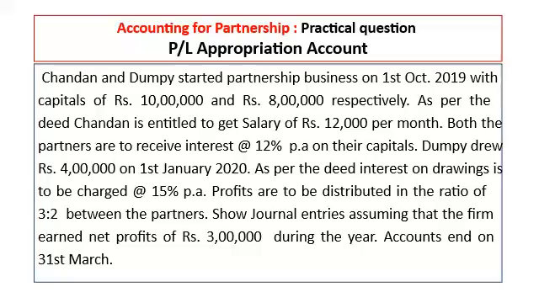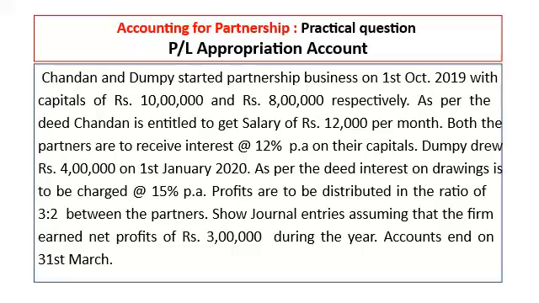Both the partners are to receive interest at the rate of 12% per annum on their capitals. Dumpy drew rupees 4 lakh on 1st January 2020. As per the deed, interest on drawings is to be charged at the rate of 15% per annum. Profits are to be distributed in the ratio of 3:2 between the partners. Show journal entries assuming that the firm earned net profit of 3 lakh during the year.